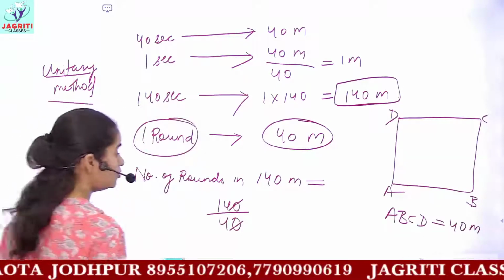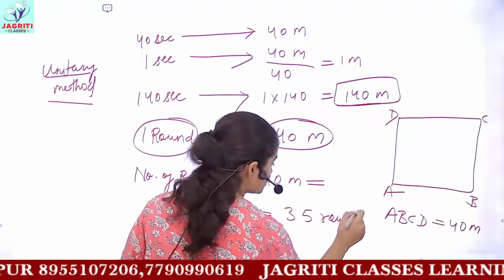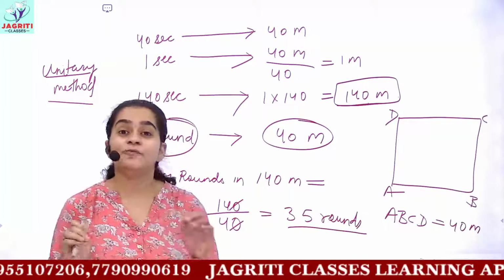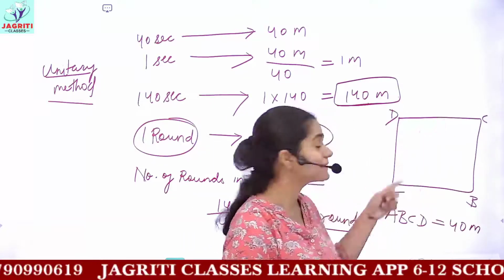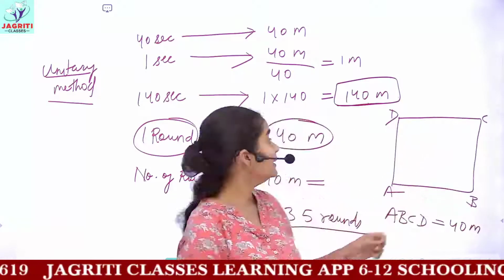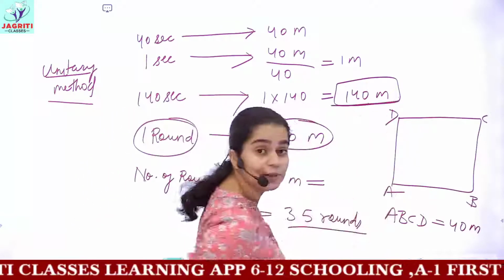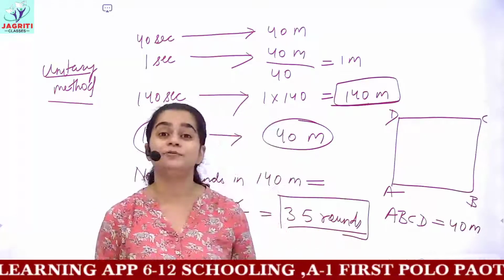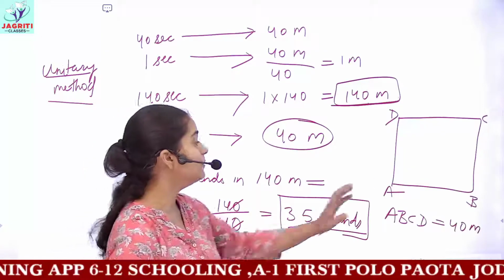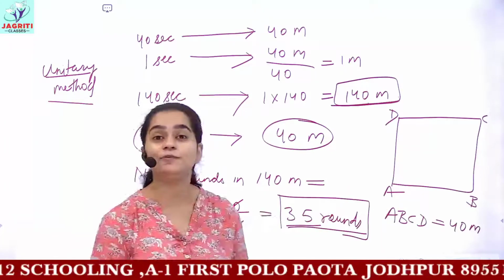You would get 3.5 rounds. This means that when the farmer starts to move from point A and covers the distance A, B, C, D, then after traveling 140 meters, the farmer would complete a total of 3.5 rounds. Can you tell me the position where the farmer would be after completing 3.5 rounds?